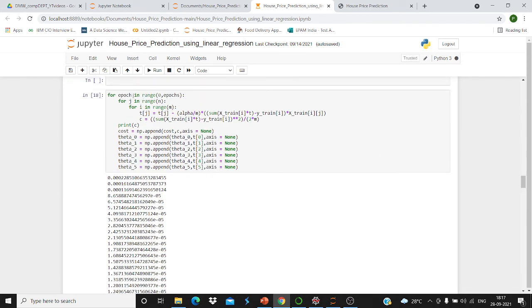Then for epoch in range 0 comma epoch, for j in range, for i in range m, this is the main formula: T of j equals T of j minus alpha divided by m into the sum of x_train. Then we are storing all the values in T of j, and we use T of j in this C formula. This C formula is used to predict the price of the house. Then we print C. Then we are appending all the values like theta 0, T of 0, and similarly up to theta 5, as we can see here.